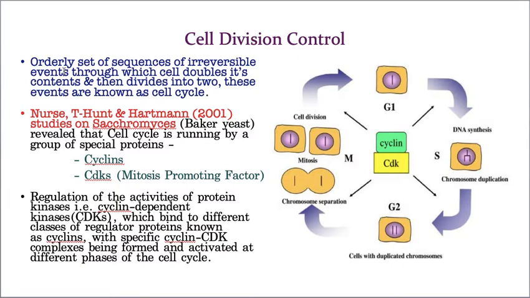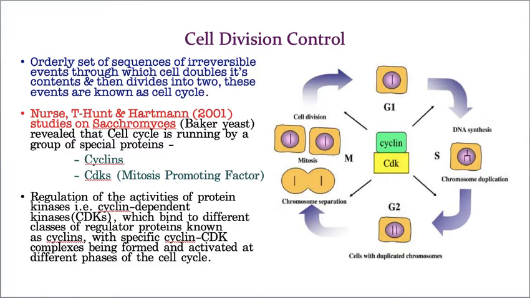Otherwise, if no one is there to check what is happening in the cell, if it turns wrong, the new generation may go wrong. That is the reason why cell division needs proper control. Who is controlling? Let us see.